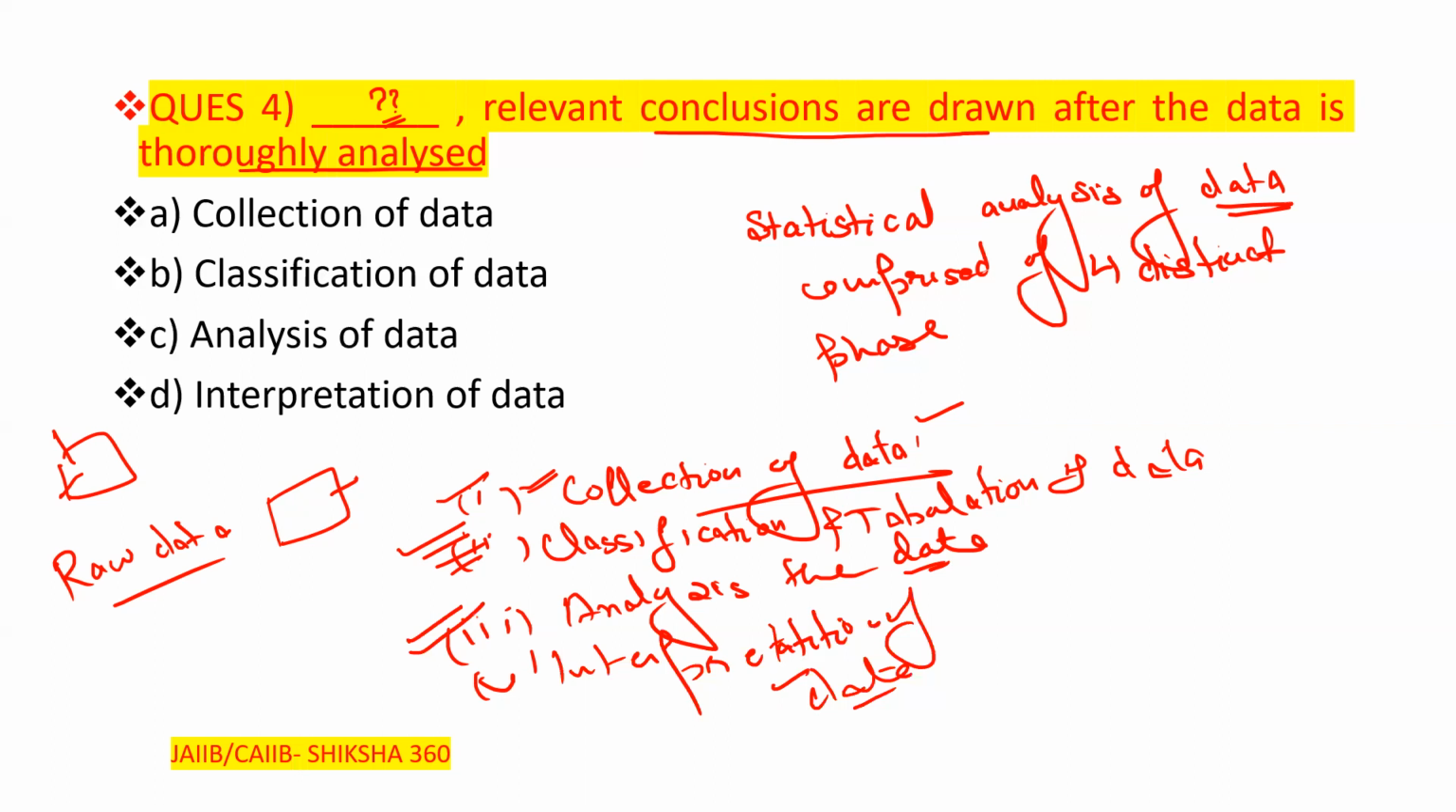Now I think I have discussed all the points in detail. Now you just have to give the answer. Option number D will be the correct answer here. So we go with option number D, that is the interpretation of the data. So please tell fast now.